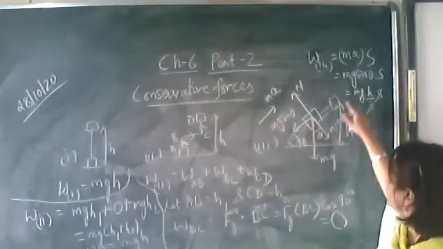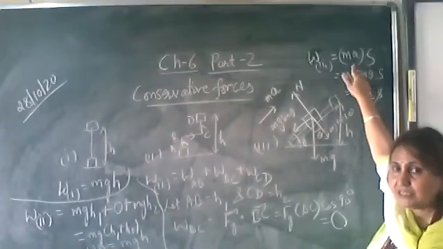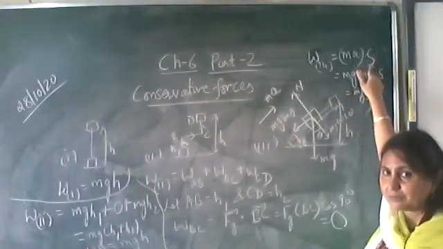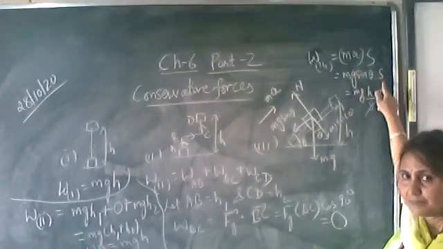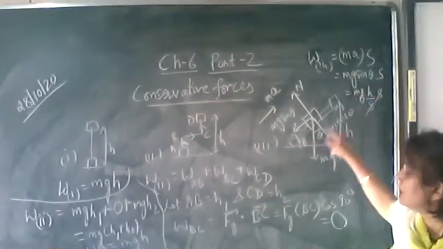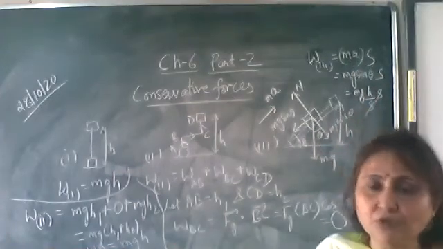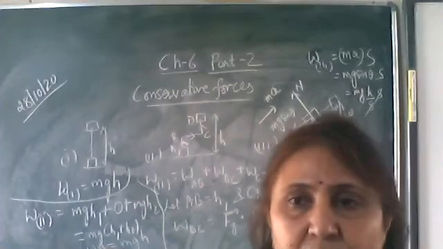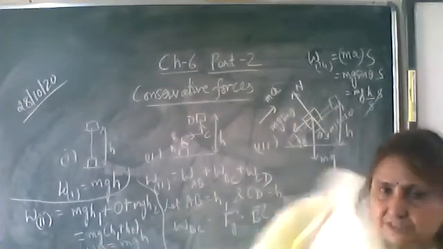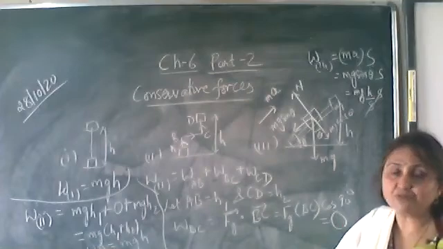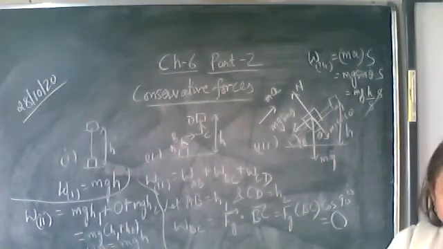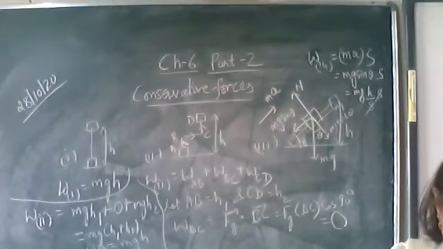Now the work done in the third case is the total force into the displacement. The total force is mg sin theta, and the displacement is S. From this triangle, sin theta is equal to h upon S. Cancel out S from the numerator and the denominator, and what you get? Work done is equal to mgh.